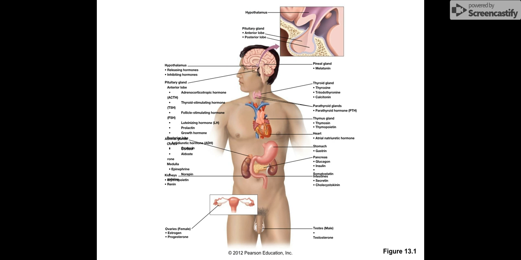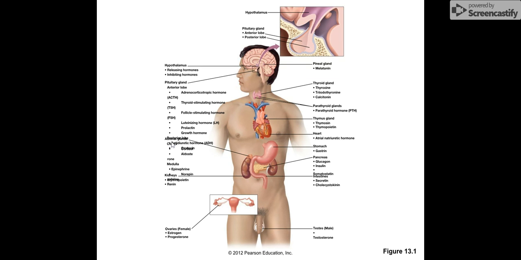Here's a diagram. It didn't transfer over very well from the online version, so you can probably look at your book diagram and see it a little more clearly. But just to point out a few of our endocrine glands, we have the pituitary gland up here in the brain, the hypothalamus and pituitary, and it secretes these different hormones. We'll talk about these a little more in the near future. Get comfortable with these shorthand acronyms here: ACTH, TSH, FSH, and LH. These are all in charge of helping to control and monitor your body.